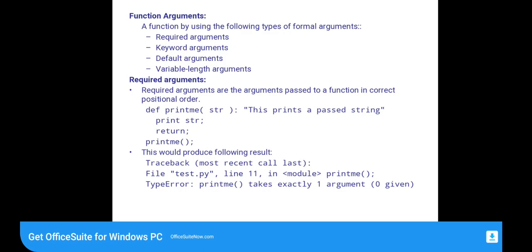Required arguments, keyword arguments, default arguments, variable length arguments. So what are required arguments? Required arguments are the arguments passed to the function in correct positional order. So this is a simple example.